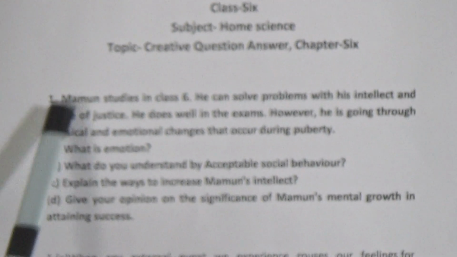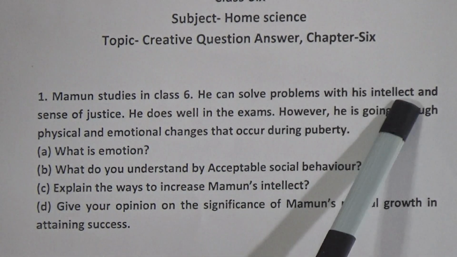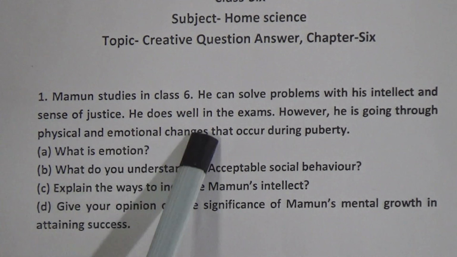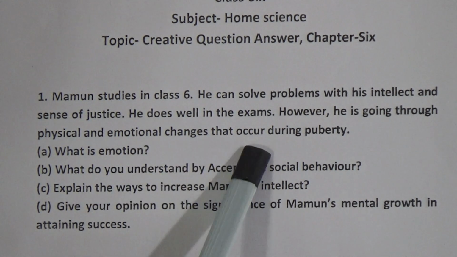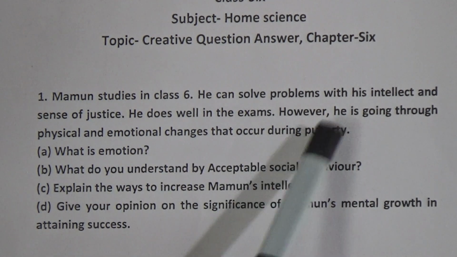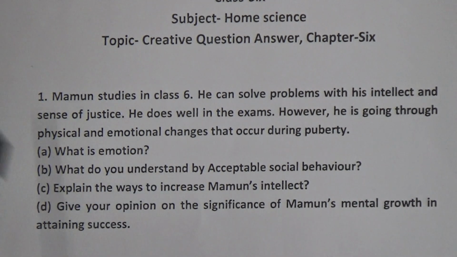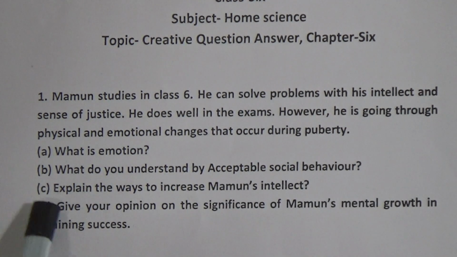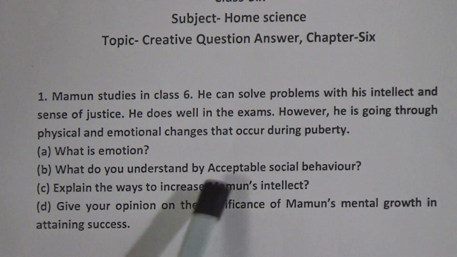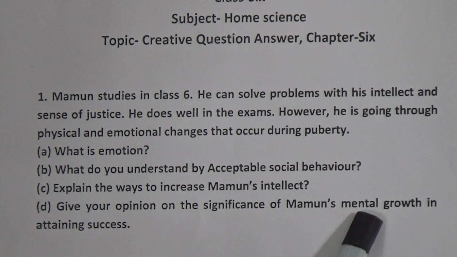Number 1 question. Mamun studies in class 6. He can solve problems with his intellect and sense of justice. He does well in the exams. However, he is going through physical and emotional changes that occur during puberty. A. What is emotion? B. What do you understand by acceptable social behavior? C. Explain the ways to increase Mamun's intellect. D. Give your opinion on the significance of Mamun's mental growth in attaining success.